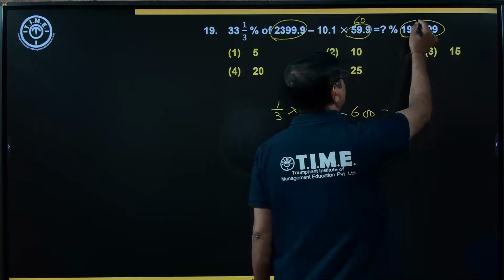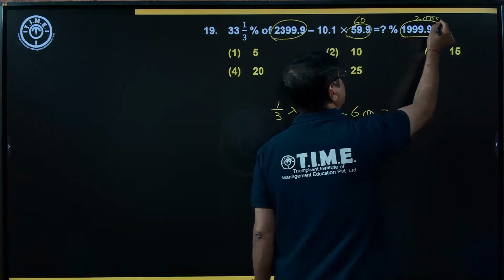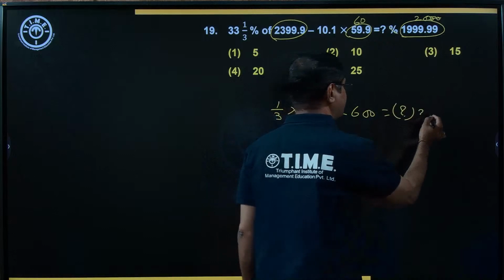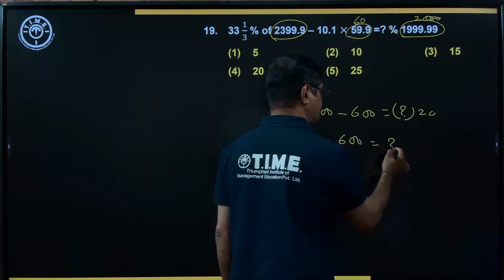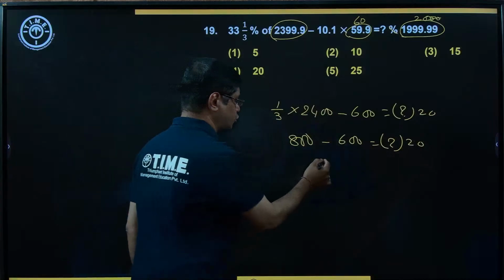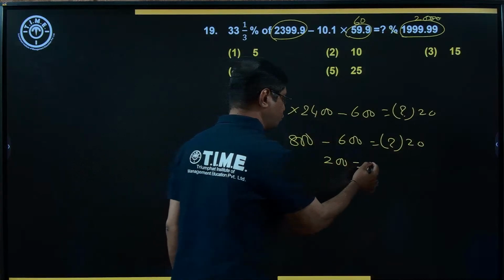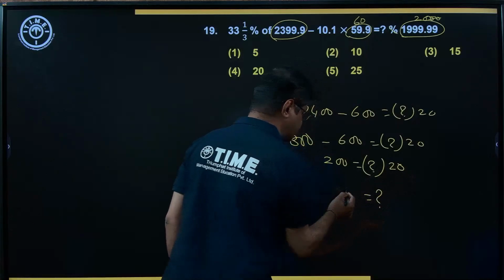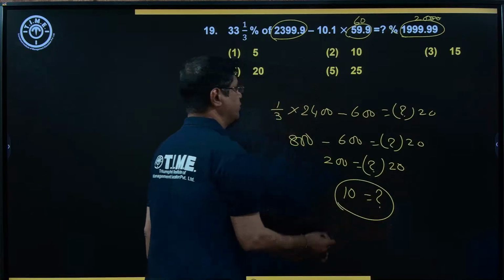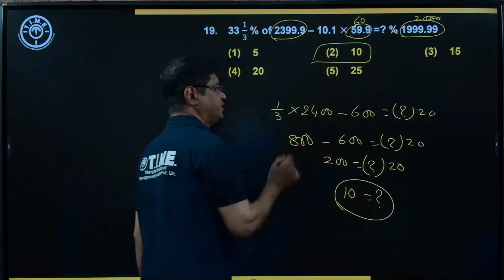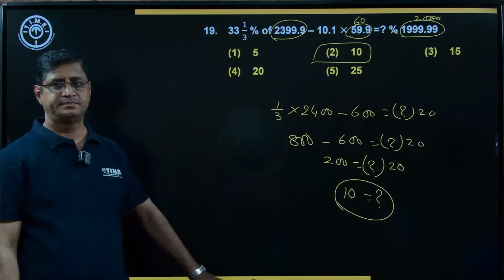It is 2000. 2000 means percentage and 0 cancel. Now the value question mark into 20. Now 800 minus 600 is equal to 200. 200 is equal to 20 into question mark. Find out the value of the question mark. Here it is 10. Option number 2. Second choice is the right answer.